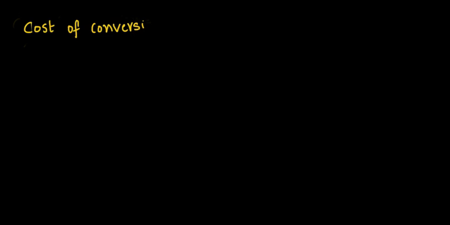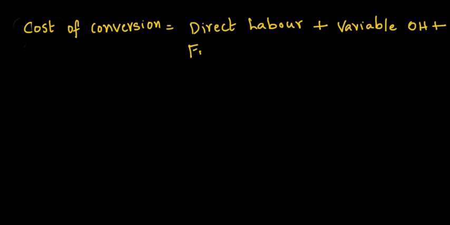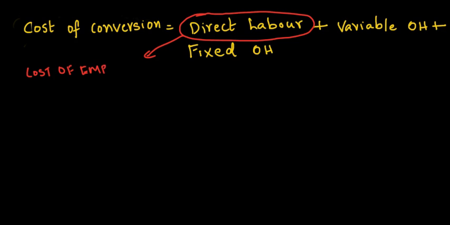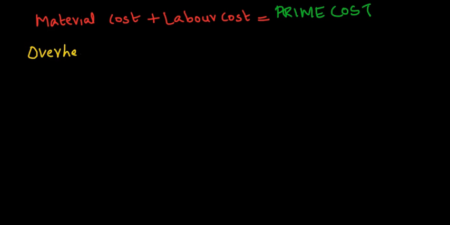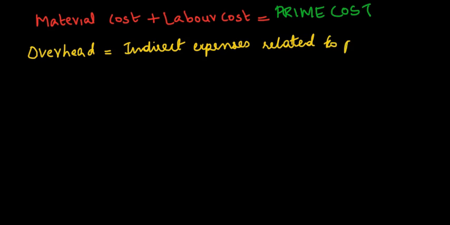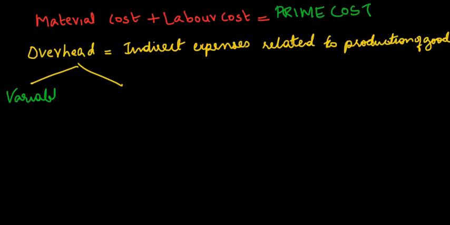Cost of conversion is the sum total of direct labor, factory variable overhead, and factory fixed overhead. Direct labor is the cost of workers who are directly associated with the production process. The sum of direct materials cost and direct labor cost is termed as prime cost. Overheads are indirect expenses related to the production of goods. The two types of overhead are variable overheads and fixed overheads.